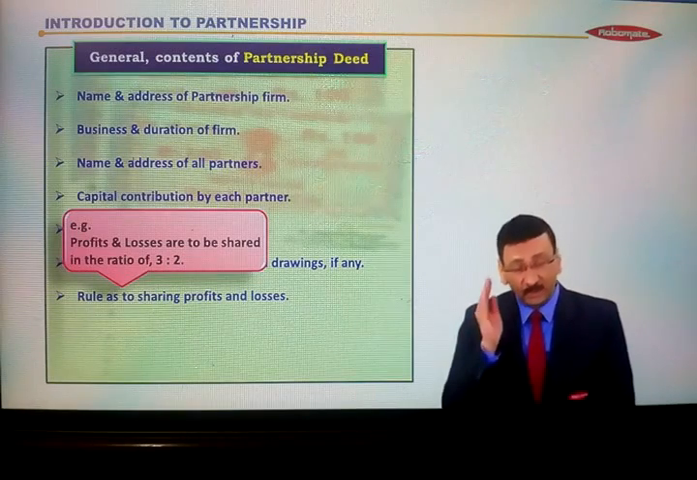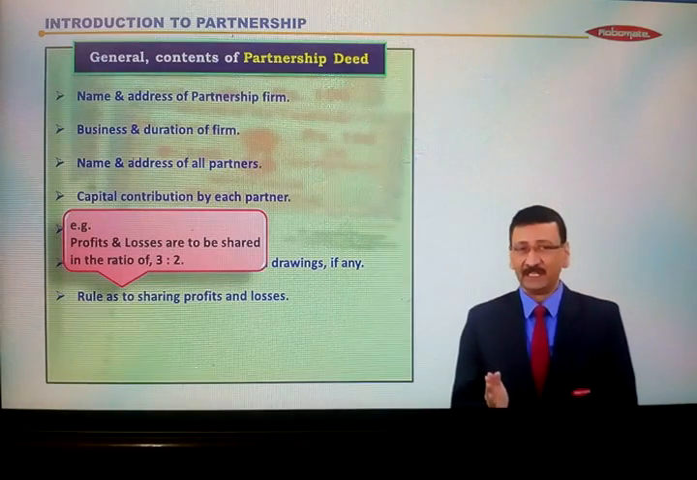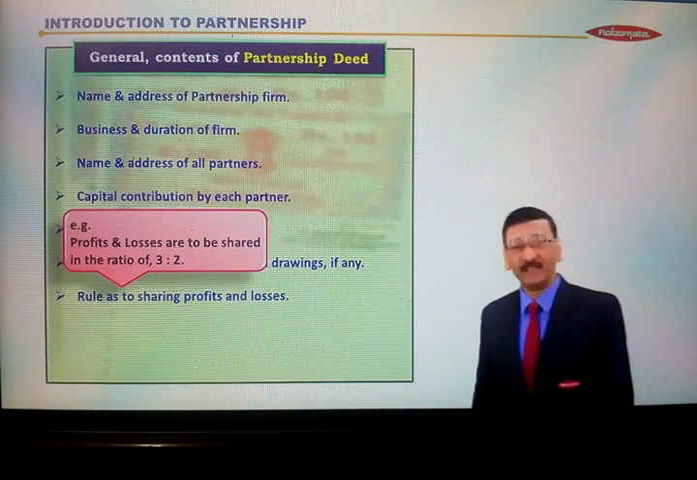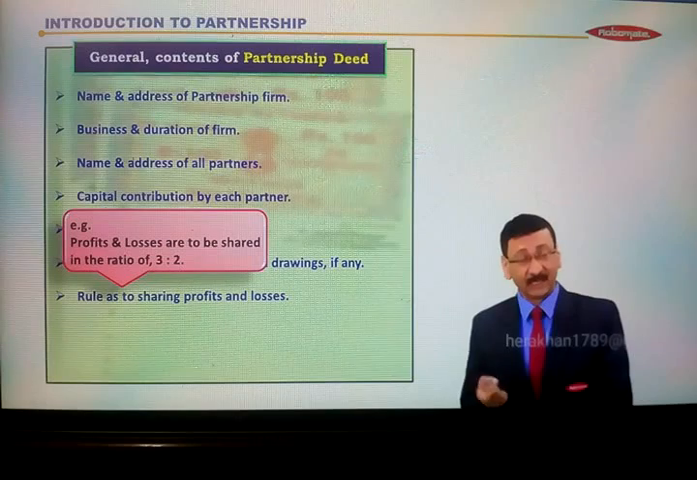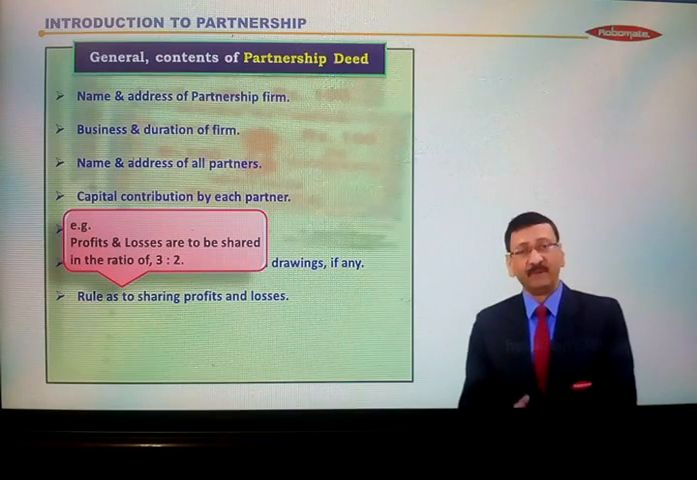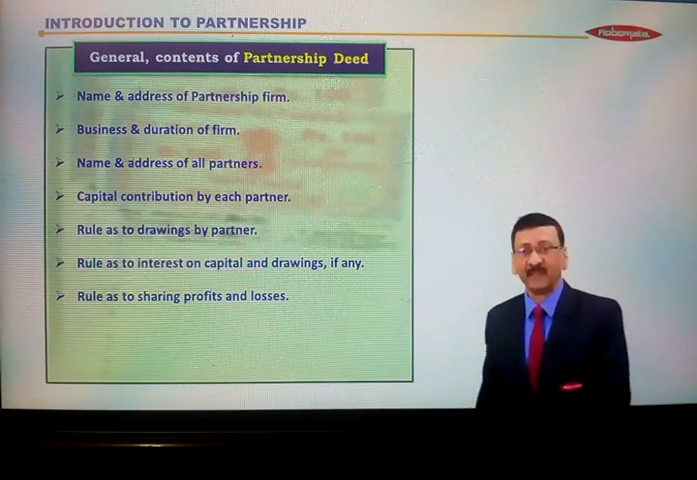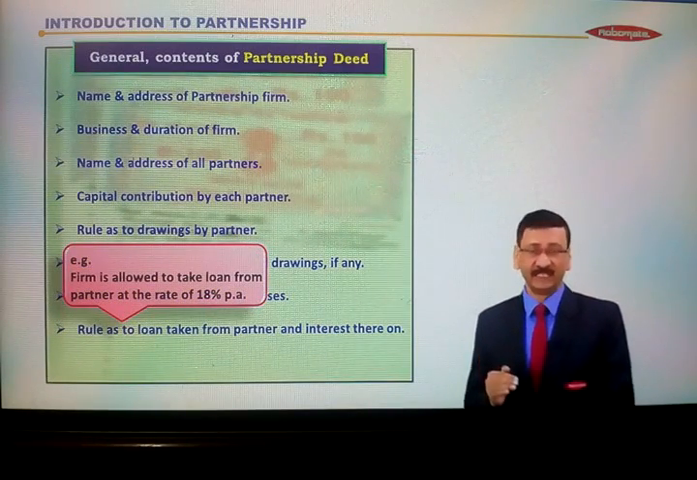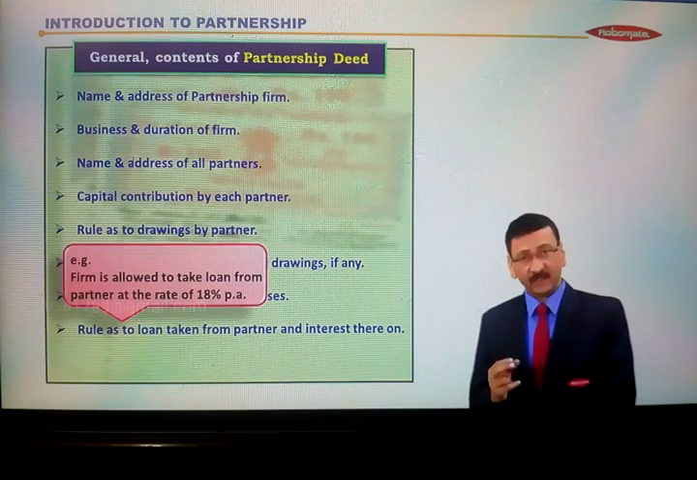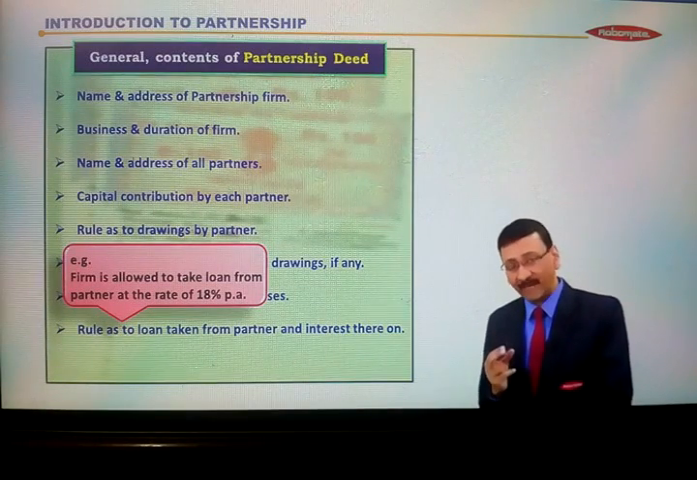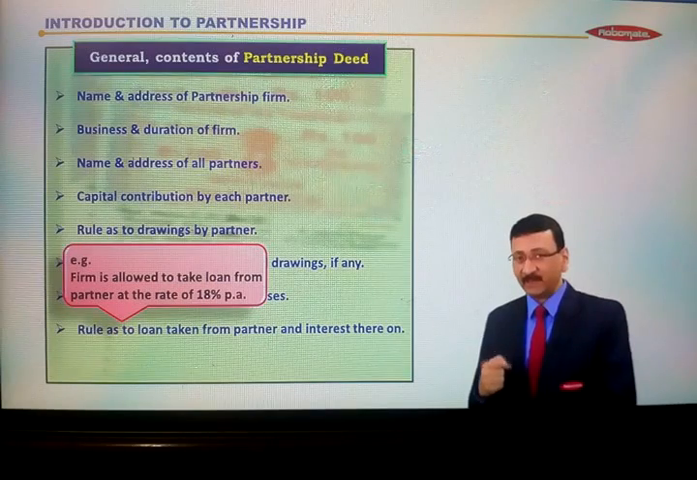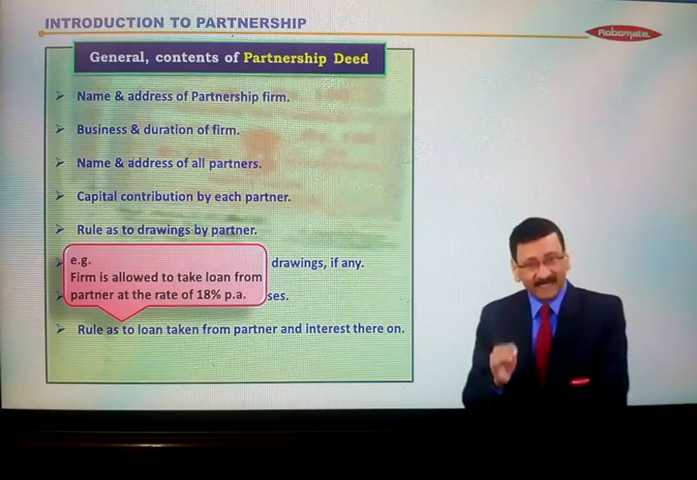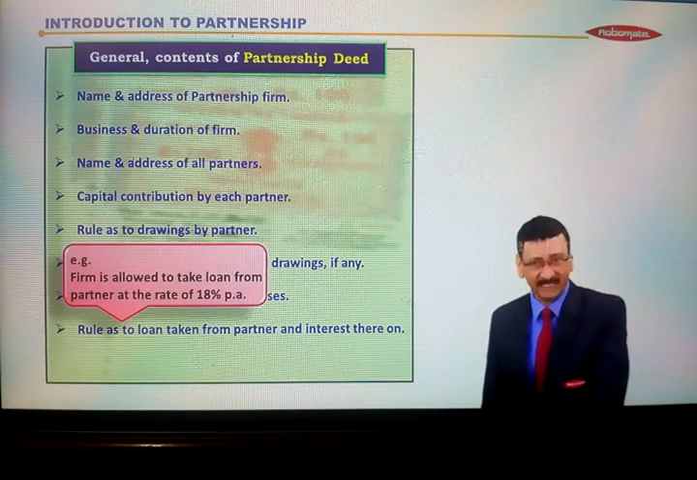Now if they don't want to share the profits and losses equally, then it is essential for them to mention the ratio in which they would be sharing profits and losses. अगर नहीं mention किया है तो profit will be shared equally. Then next, rules as to loan taken from partner and interest thereon. If firm needs a loan, it can be taken from partner. Obviously, when loan is taken, we have to pay interest. So at what rate interest would be paid, that is specified in this particular partnership deed.